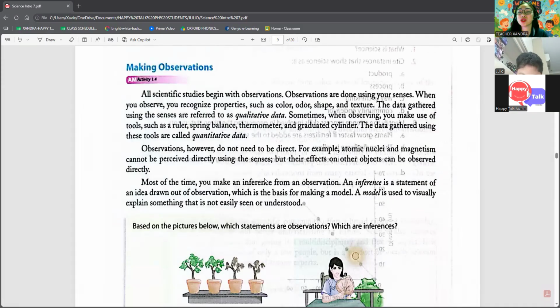Observations are the starting point of any scientific study. They mean noticing details using your senses like sight, smell, touch, taste, and hearing. I want you to read making observation first.